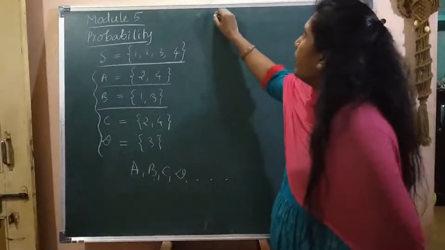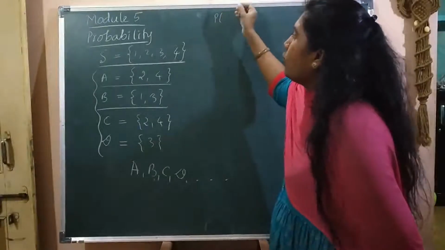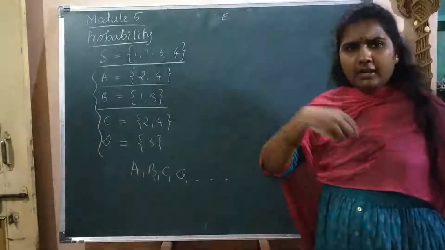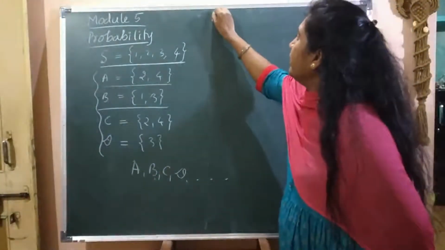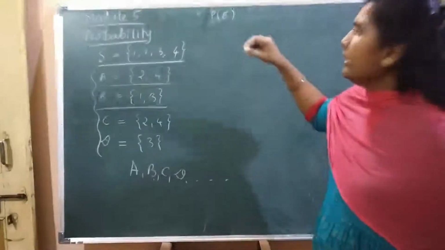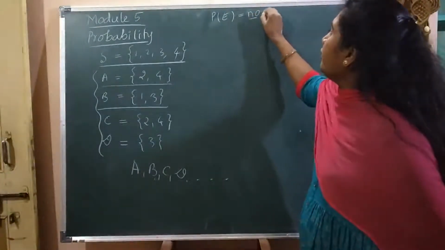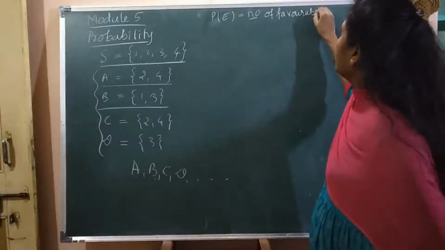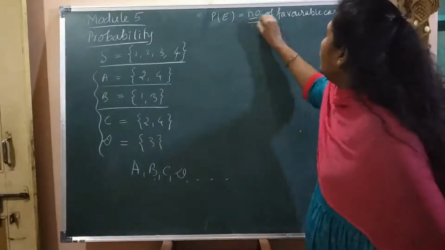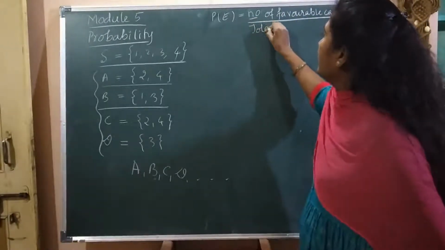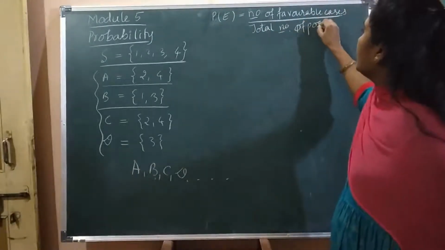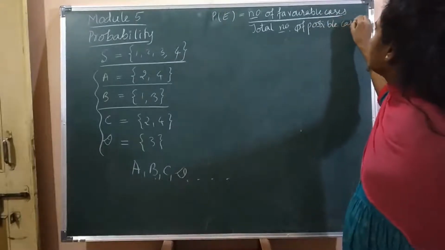Now we are studying probability. Let us know the mathematical definition of probability. If E is any event, then the probability of an event is given by the number of favorable cases upon the total number of possible cases.